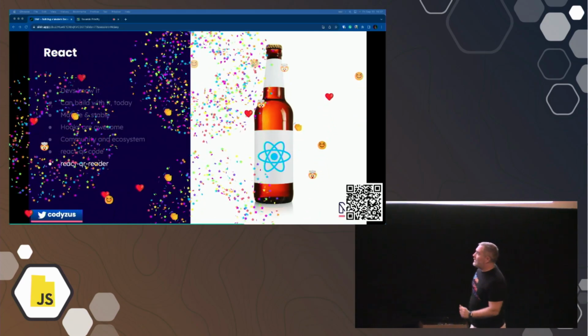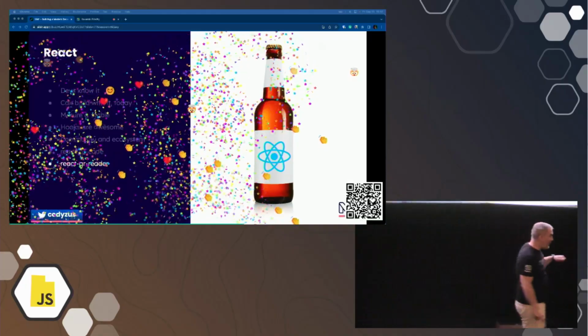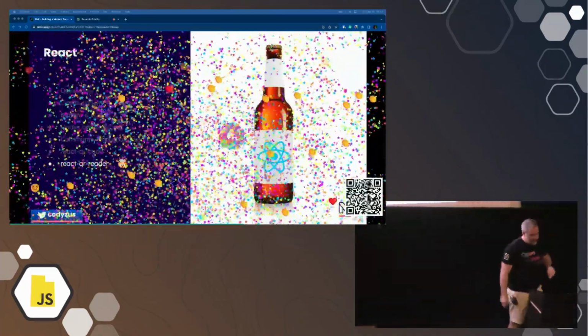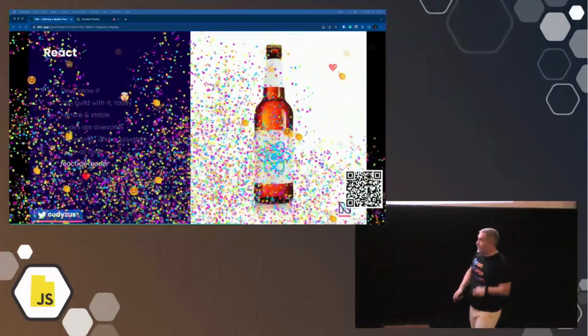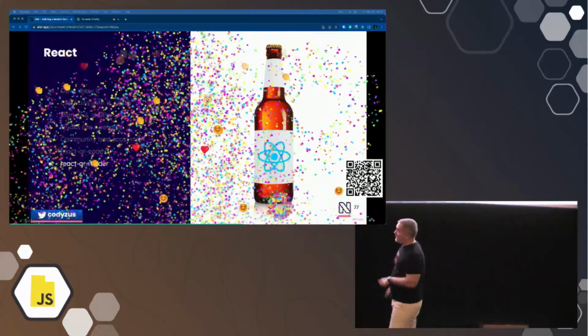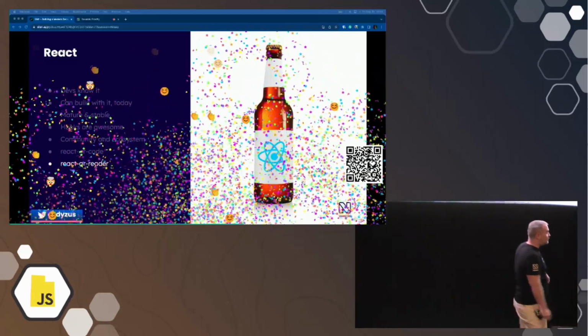And React QR Reader, this is kind of a tough thing because the web API for scanning barcodes in the browser is coming. It's in beta. They're trying to standardize it. So this is a library that lets you do it in React. It does have some bugs, and it isn't actively maintained. So asterisks around this one. I hope to change that with a modern web API soon.